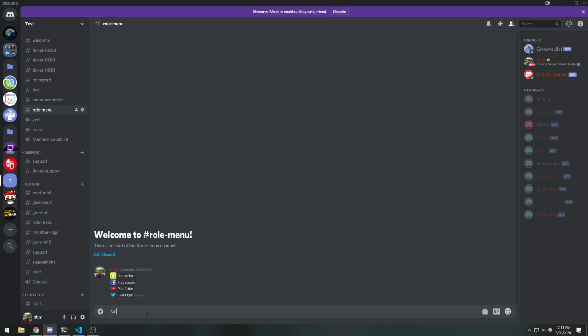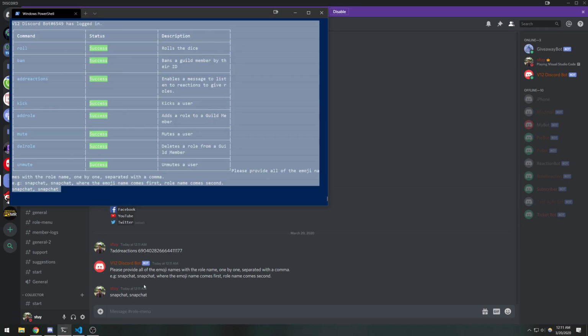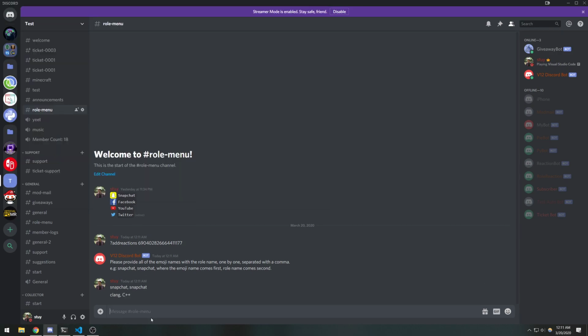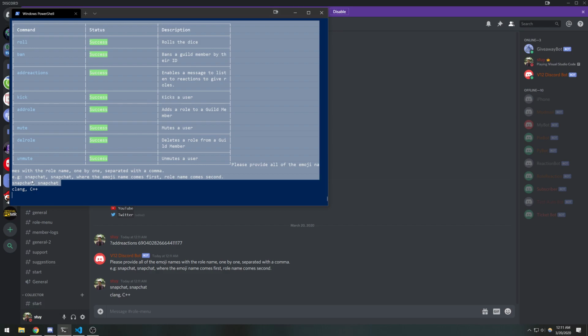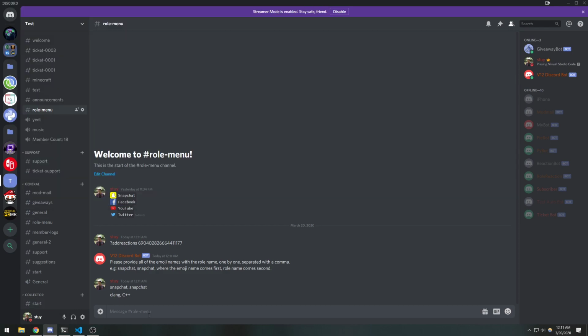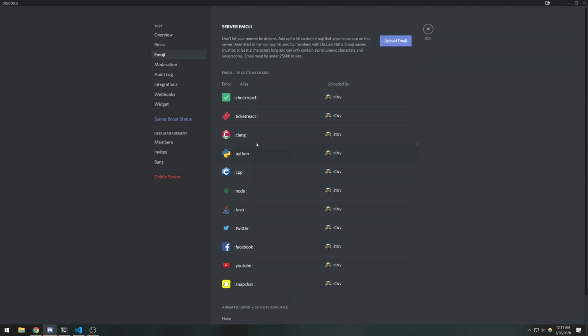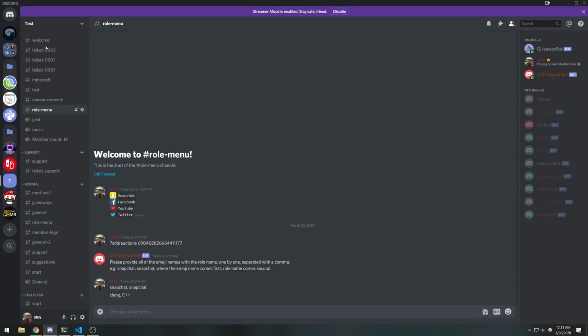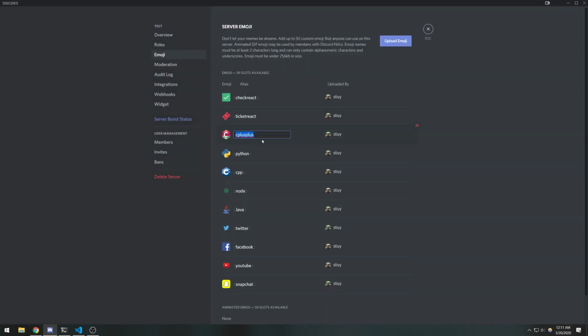So if I add reactions, Snapchat, C-lang, C++, we have a role name C++, I think. Can emoji names have spaces? I don't think so. What would happen if I change this to C++? I think it can, but it'll actually end up being resolved by Discord, so I don't think it'll be a problem. Okay, great.